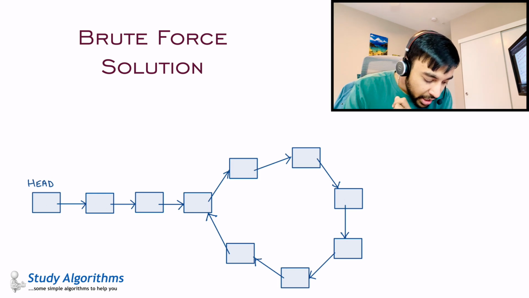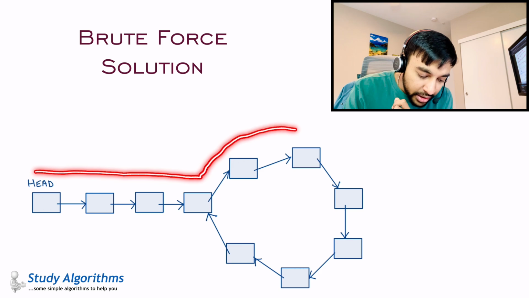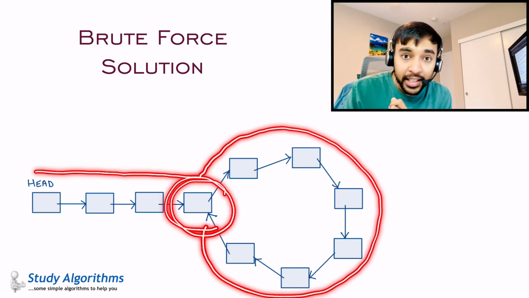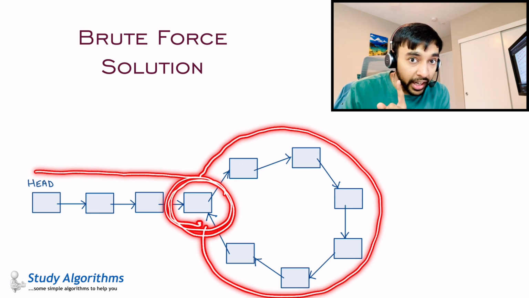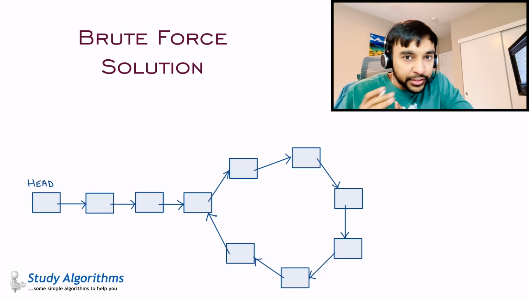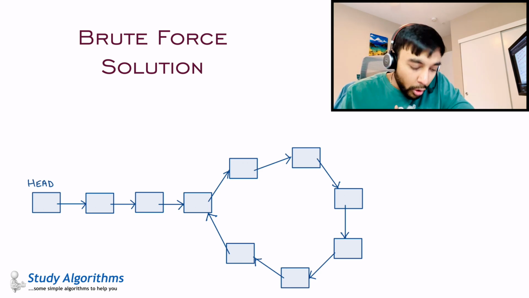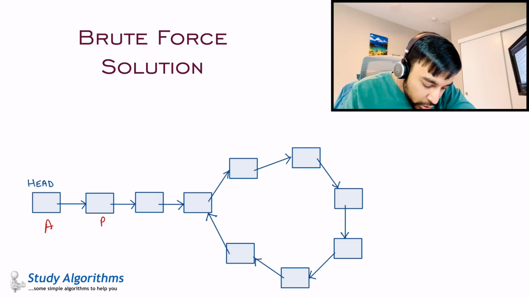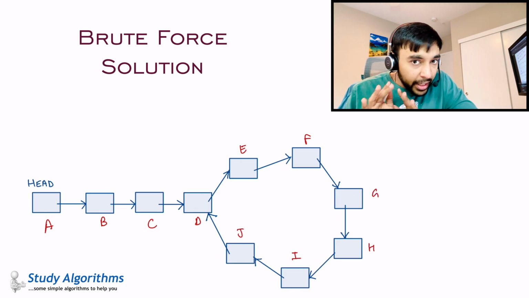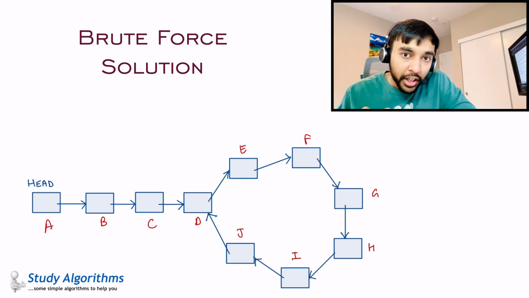So think about this. If you're traversing this list like this, and once you enter this loop, the first node that you encounter that is repeated, this is your starting point of the loop, right? So this gives you some idea. Let me just write down all of the memory addresses of the nodes of this linked list. Remember that these are some random memory addresses, but they are guaranteed to be unique, right? Okay, I know these memory addresses now. What can you do next?